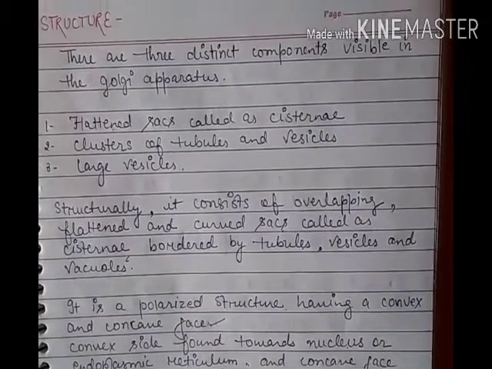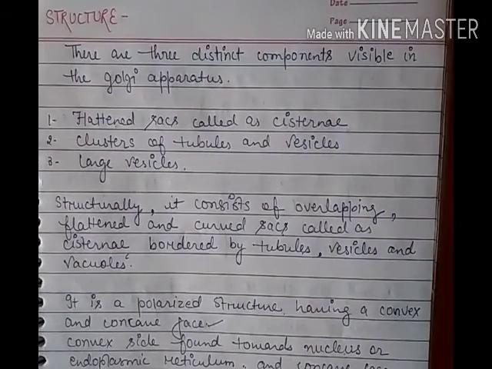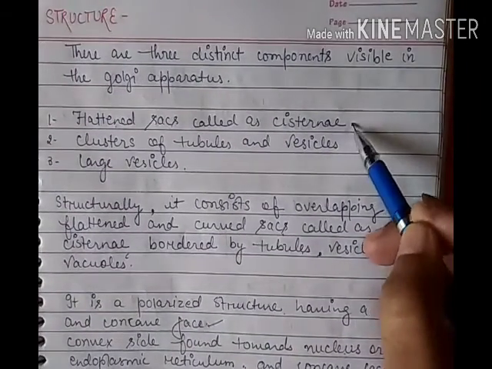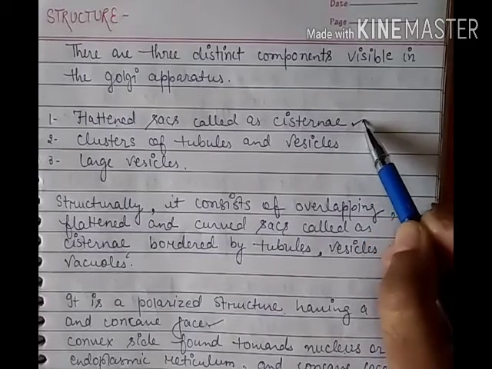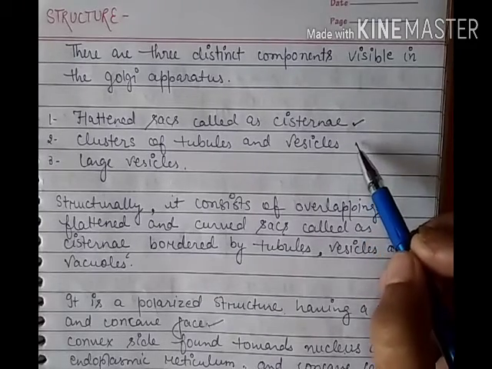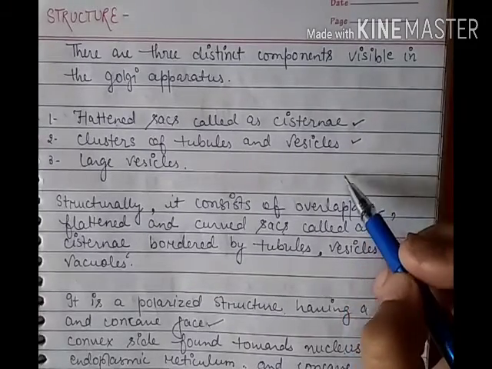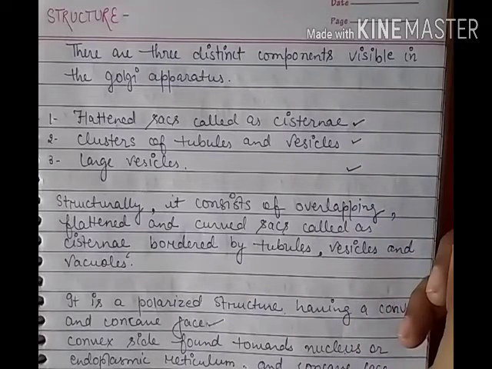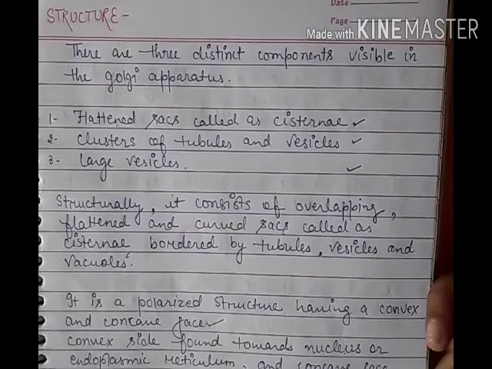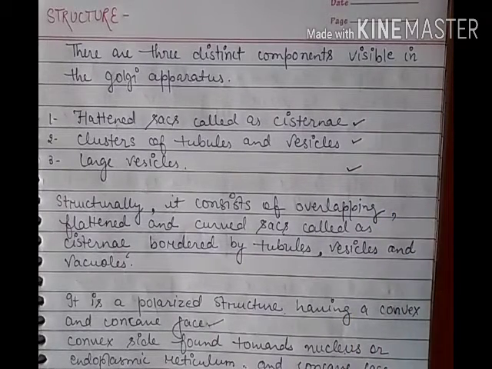You have to remember that the structure of the Golgi apparatus has three components: the flattened sacs called cisternae, the clusters of tubules and vesicles, and the large vesicles. These three components make the structure of the Golgi apparatus.